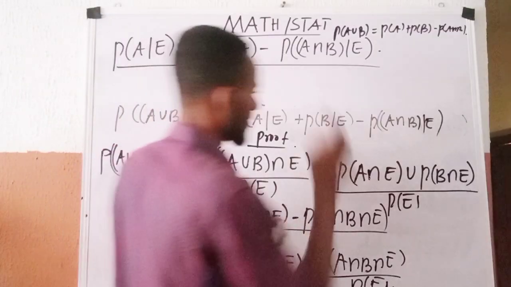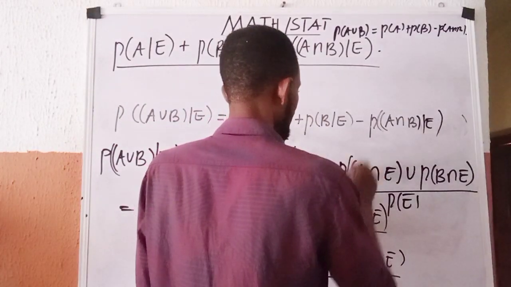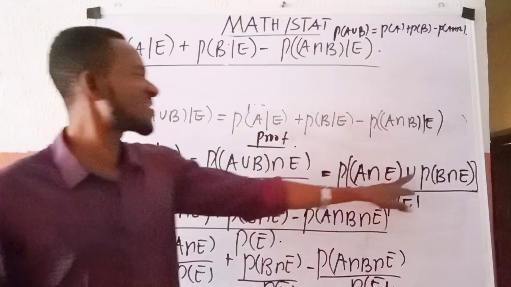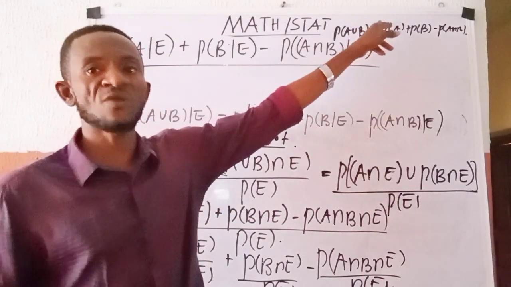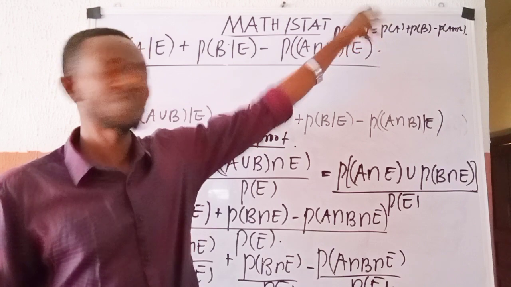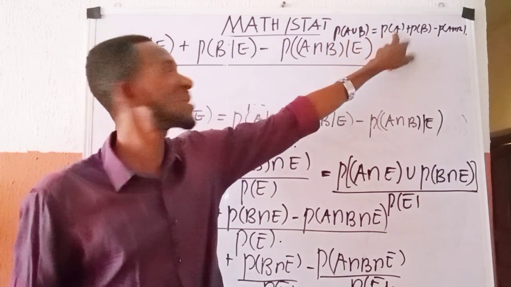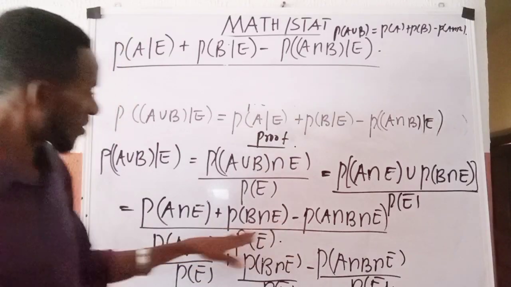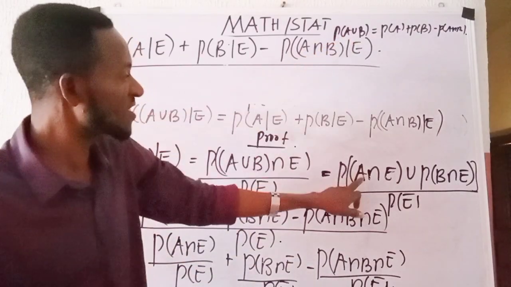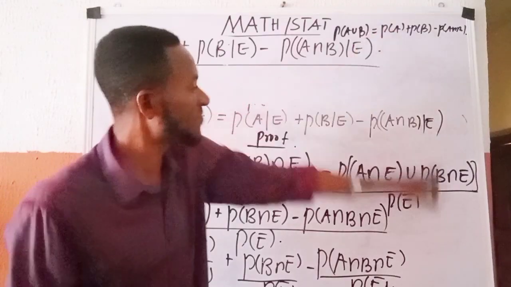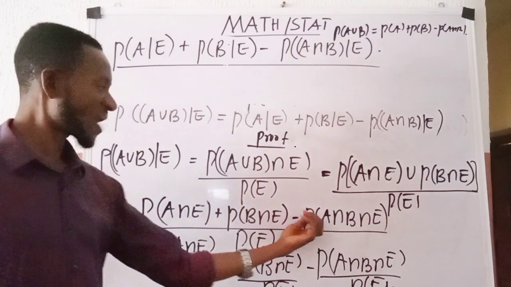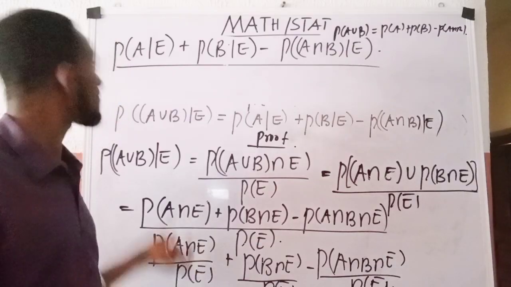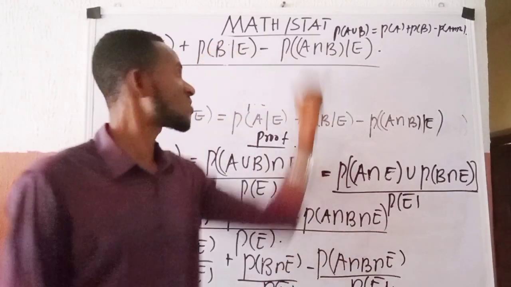Then we are now going to express this one this way using the addition property that says P of A union B is equal to P of A plus P of B minus P of A intersection B. And then applying it to what we have here, we look at A as if to say it is A intersection E, and B as if to say it is B intersection E. After expressing it, and dividing by P of E, we have this, and this, which equally gave us this one, and this one gave us this one.